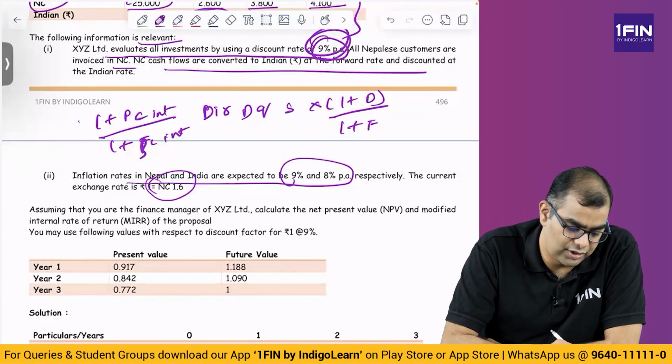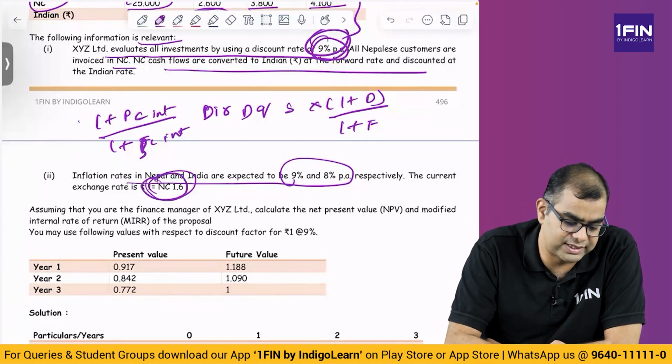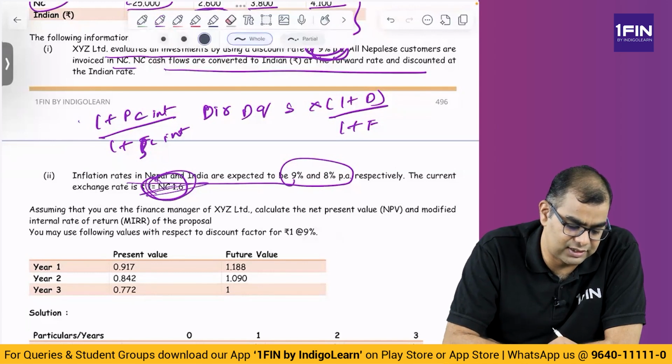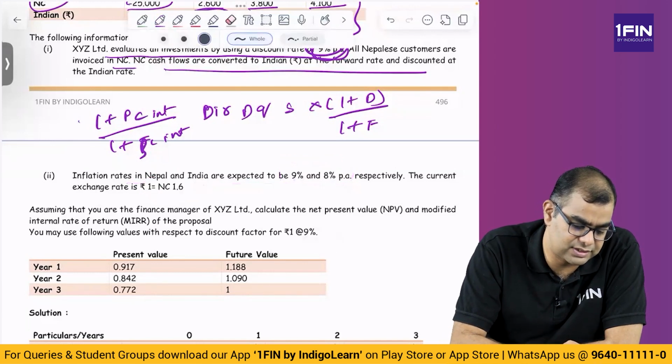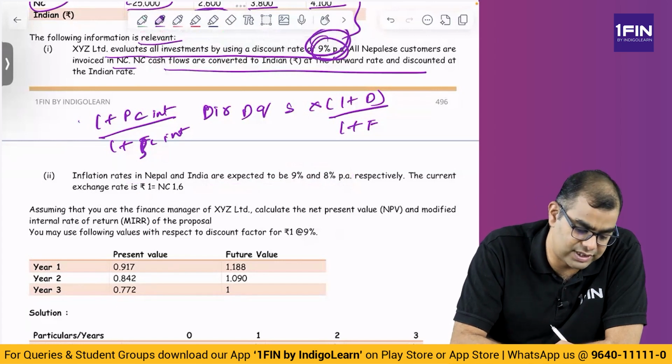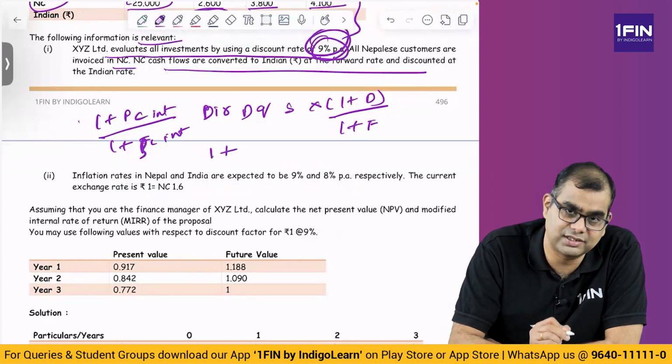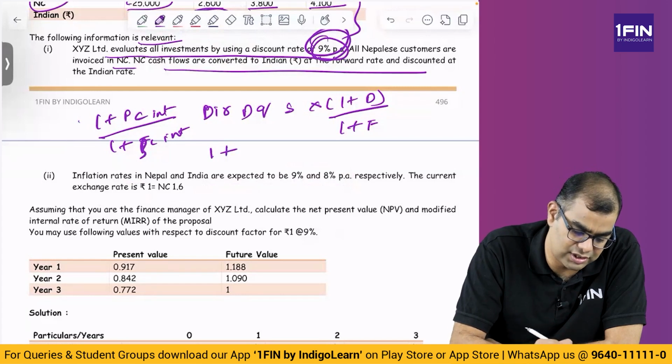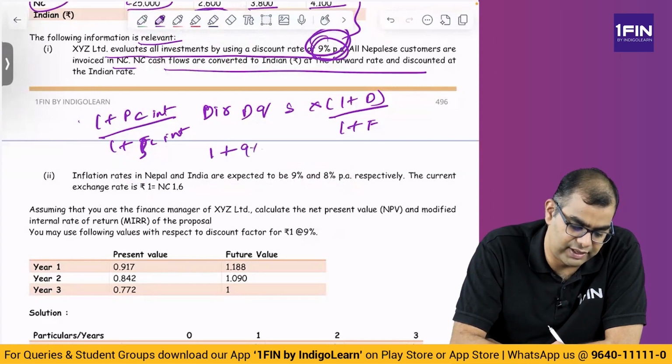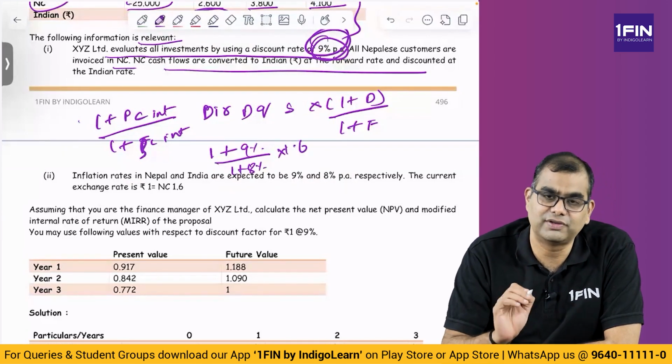Here what is the quote? 1 rupee is equal to 1.6 NC. That is, what is the base currency? Base currency is INR. So base currency is INR means here 1 plus price currency. Price currency is Nepal. So Nepal's inflation rate is how much? 9% divided by India, base currency is INR, by 1 plus 8%, into 1.6. This is how you compute for the first year.